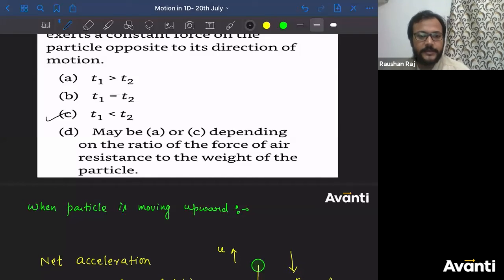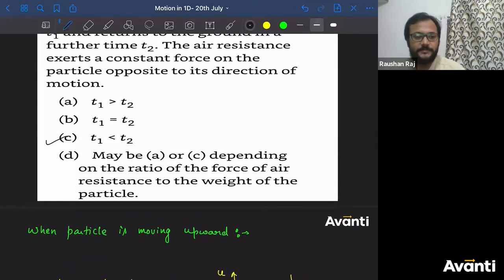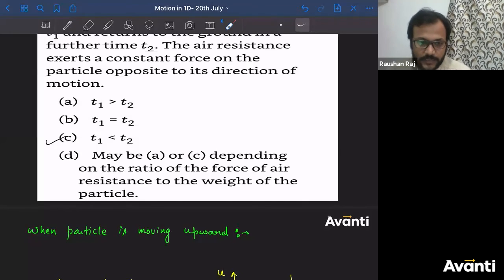Yes, Tarak, when air resistance will be considered, then you have to use this. If air resistance is not considered, then the time taken by the particle to reach maximum height and the time taken by the particle to come back to the ground after maximum height will be the same. If air resistance is considered, then only this statement or this relation has to be applied. If air resistance is not considered, then this statement will not be correct. Option B will be correct in that case.